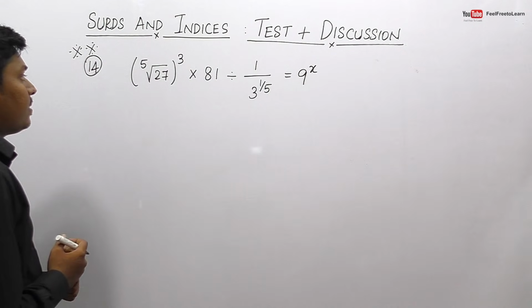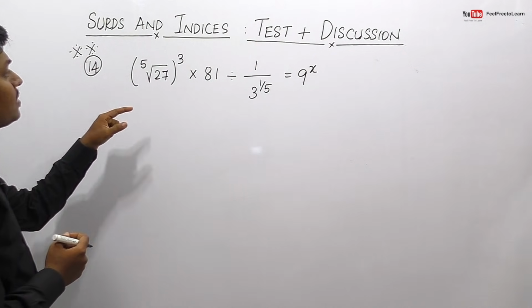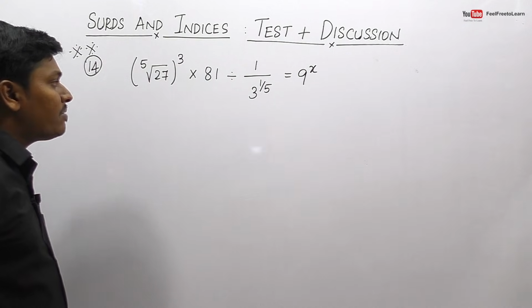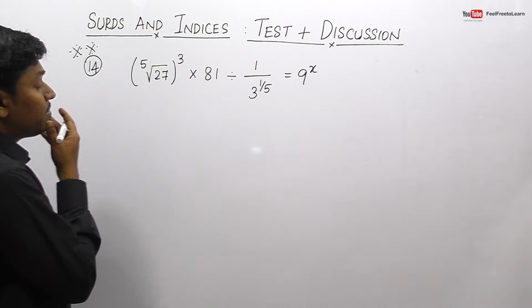Question number 14. Fifth root of 27 power 3 into 81 division 1 divided by 3 power 1 by 5 is equal to 9 power question mark, right?